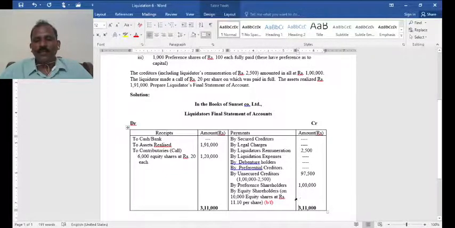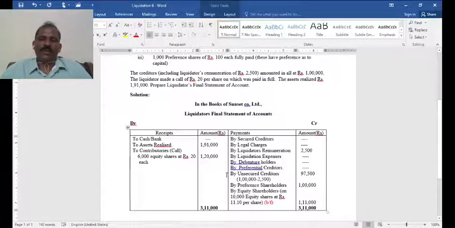Then the balance 1,11,000 will go to equity shareholders, in the sense of both categories of equity shareholders.